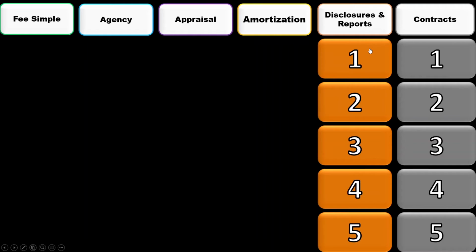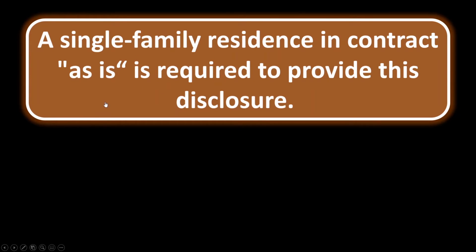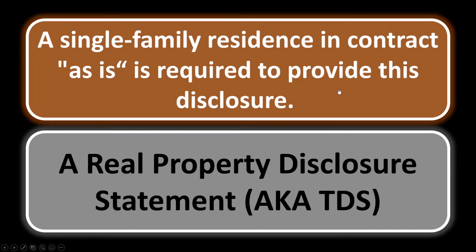Disclosures and reports 1. A single-family residence in contract is required to provide this disclosure. Remember, in California, if you have a single-family residence in contract, you are required, with few exceptions, to provide a transfer disclosure statement, also called a real property disclosure statement, aka the TDS.